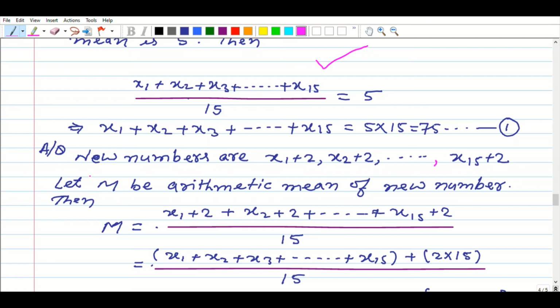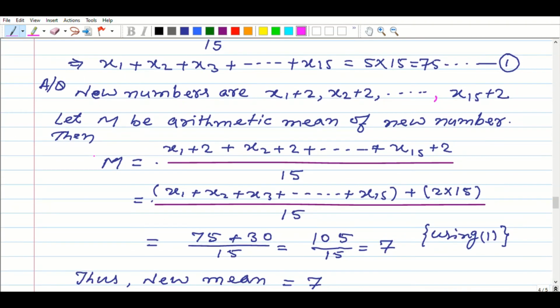So the mean is already given. Mean already given? No sir, the mean is given above, so we call it equation 1. Here we are going to find the new mean because we added 2 to each number. So we write x1 plus x2 plus dot dot dot plus 2, how many times? 15 times. So 2 into 15, it is a constant value.